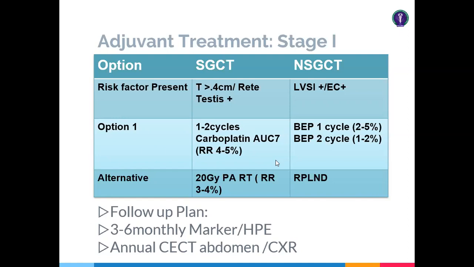And also the alternative option which was previously used is retroperitoneal lymph node dissection. Why is it obsolete now? Because retroperitoneal lymph node dissection has a lot of retrograde ejaculation issues and other primary neuropathy issues.